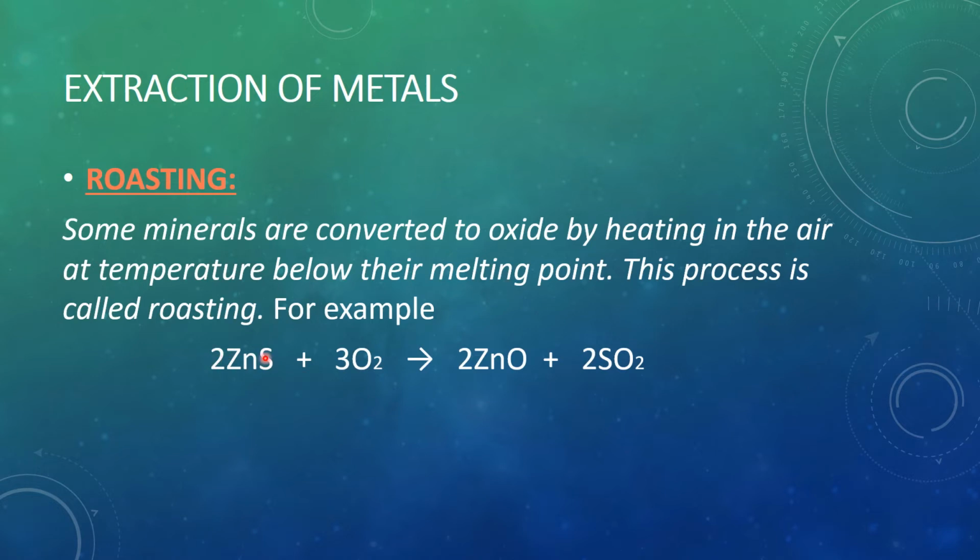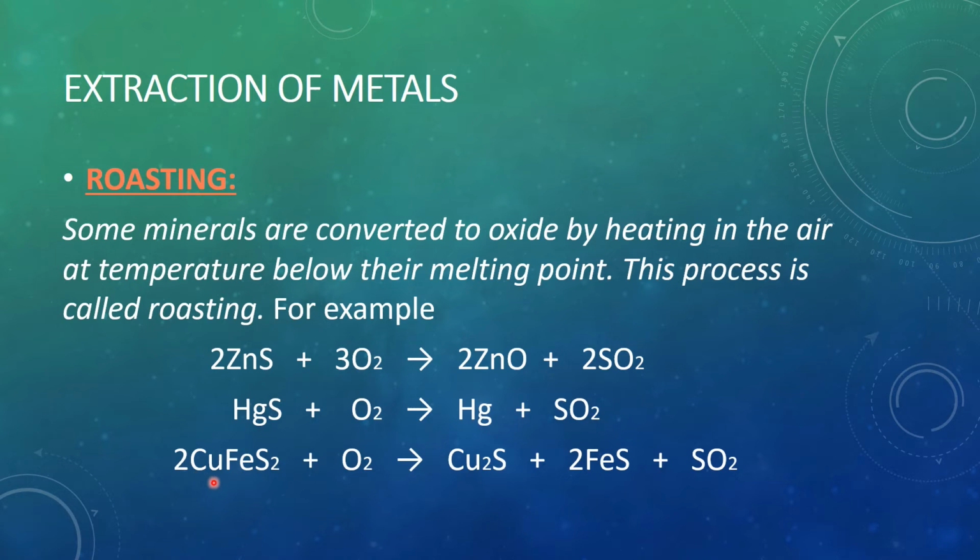For example, you can see here when zinc sulfide is roasted, that is, treated with oxygen, the sulfur is removed and zinc changes into zinc oxide. It means we convert our ore into the oxide form. Second is mercuric sulfide. When it is roasted, it changes into mercury. And lastly, if we roast this copper ore, chalcopyrite, what happens? This copper ferrous sulfide changes into cuprous sulfide and ferrous sulfide.